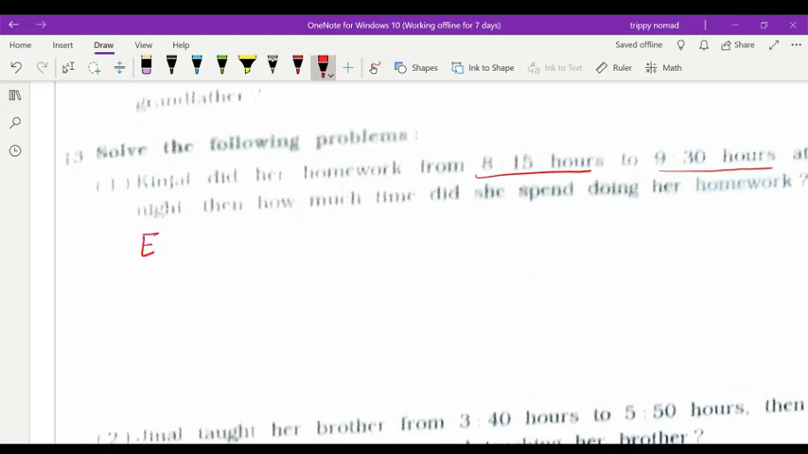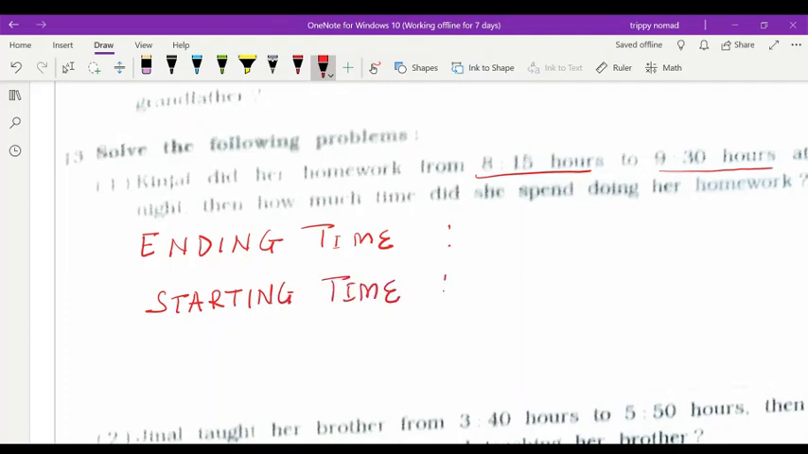ending time of homework. First we will write ending time. At what time does she end her homework? Ending time. And then we have to write starting time. At what time does she finish? She finishes her homework at 9:30. And at what time does she start? She starts at 8:15 hours. They have written like that, so I am writing the same way.